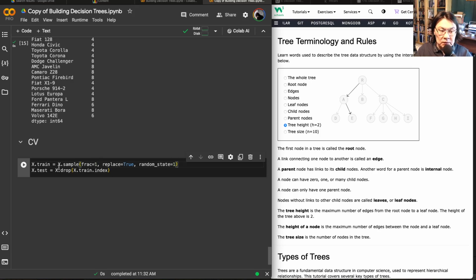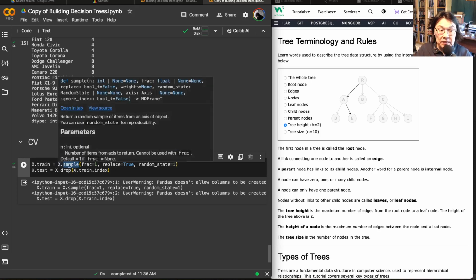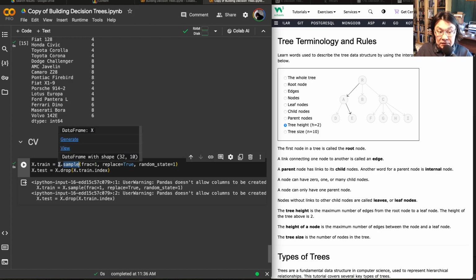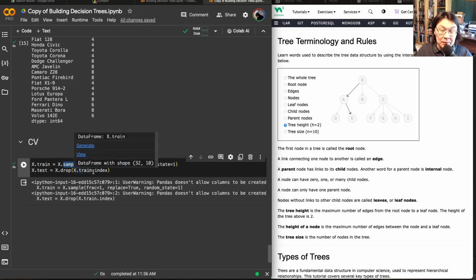1? So I'll explain. This will be a similar setup to random forest, actually, where we're sampling from X, and sample is a function from the pandas data frame, so it knows how to sample instances. So we're sampling from the X. Frac 1 means that if the length of X is 32, we're sampling 32 instances. However, we are sampling them randomly with a replacement.